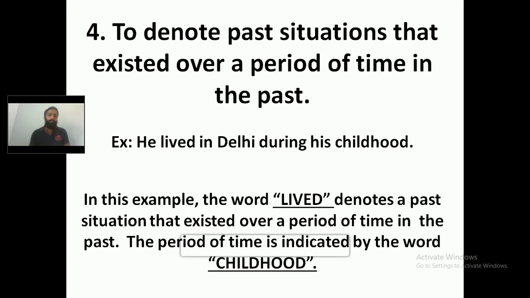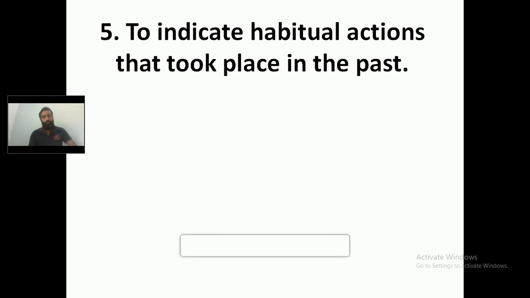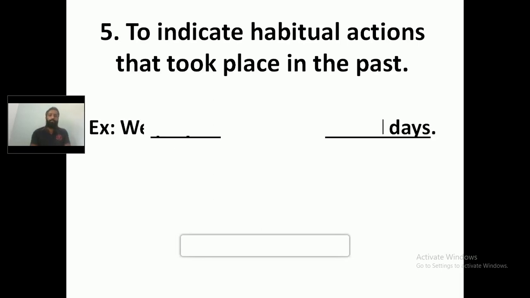Let's move on to the next usage of simple past tense, that is to indicate habitual actions. Habitual means regular actions that took place in the past. Let's see the example here. We played a lot in our school days.